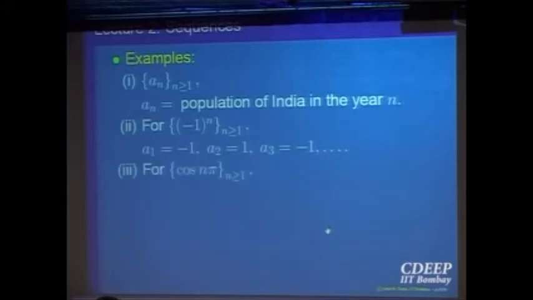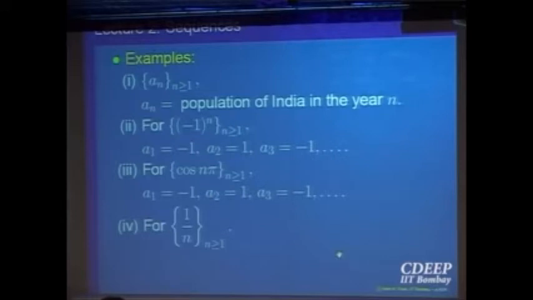Let us look at this sequence, cos n pi. n is varying, n bigger than or equal to 1. What is the first term? Second term? Is it different from the second example? Is it different? It's the same. So it is another way of writing the same sequence. So a sequence can be written in a different way also, right, by a different formula. But what eventually matters is what is the first term, what is the second term, what is the third term, and so on. So this is the same as the second one.